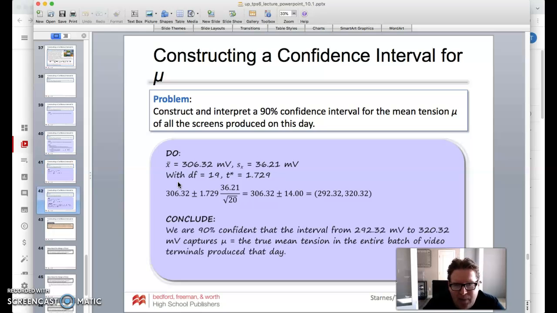So we are 90% confident that the interval from 292.32 millivolts to 320.32 millivolts, notice how we include the label, captures mu, which is the true mean tension of the entire batch of video terminals produced that day. So there we go. That's our construction on how to do that. We'll do some problems together and give you some to try as well from the assignment. Those are good problems to go through. Make sure you go through that process. Good free response questions, hint, hint, wink, wink, nudge, nudge.